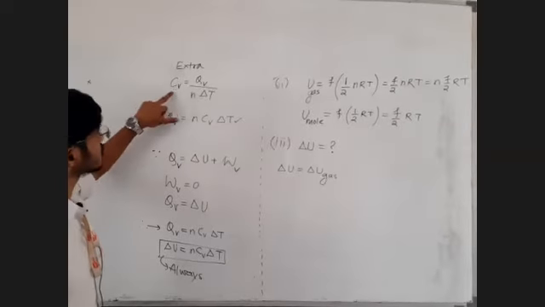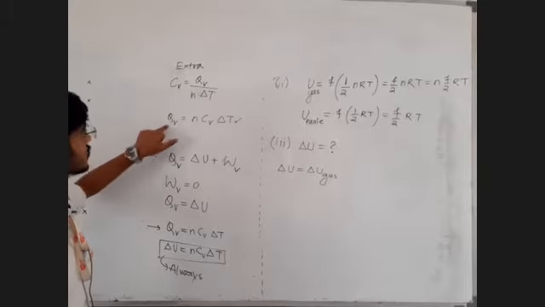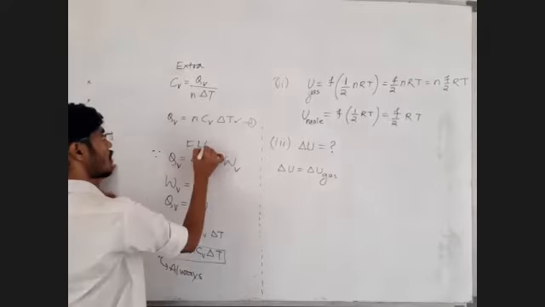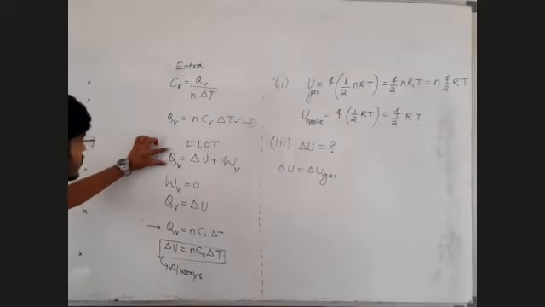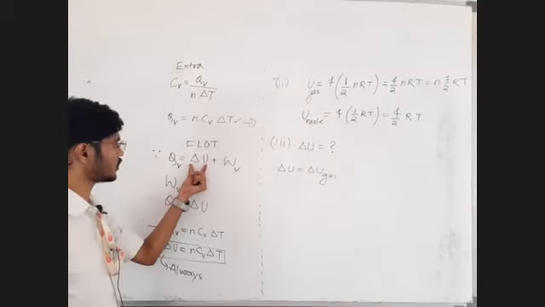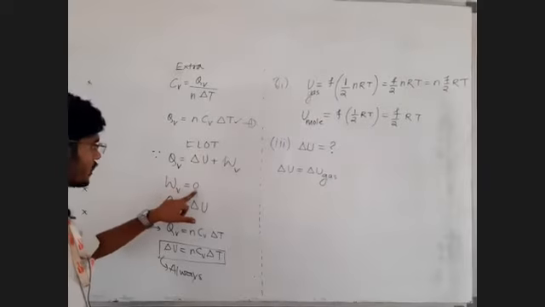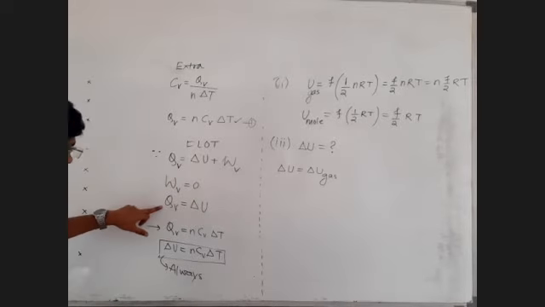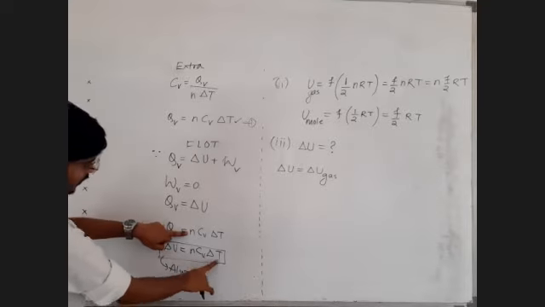So QV is equal to N on the left hand side, delta T on the left hand side. So QV is equal to N CV delta T. Let us call this equation 1. Now using the first law of thermodynamics, we will learn this law again, don't worry about it. The statement is: total heat supplied to the system will be utilized in two ways, first to change the internal energy and second to do pressure volume work. But at constant volume, work done is 0. So QV is equal to delta U. Therefore, instead of writing QV, we will write delta U as N CV delta T.